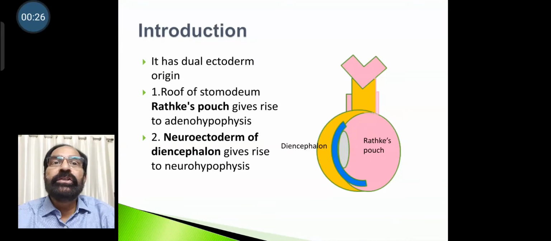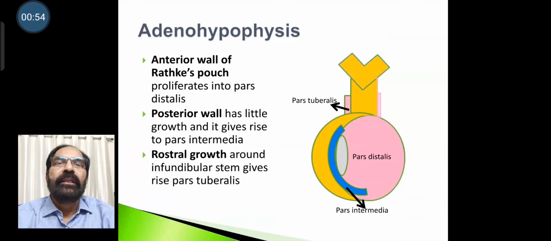It has dual ectodermal origin. One is from the roof of stomodeum, that is Rathke's pouch, that gives rise to adenohypophysis. The second one is neuroectoderm of the diencephalon, a brain part, that gives rise to neurohypophysis. So first we will start with adenohypophysis.